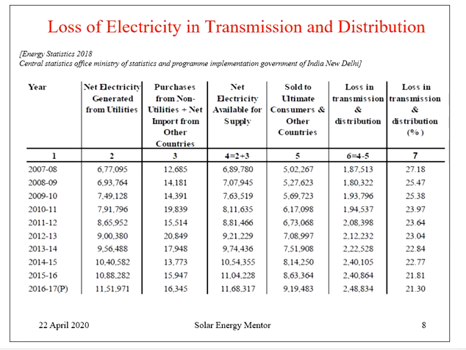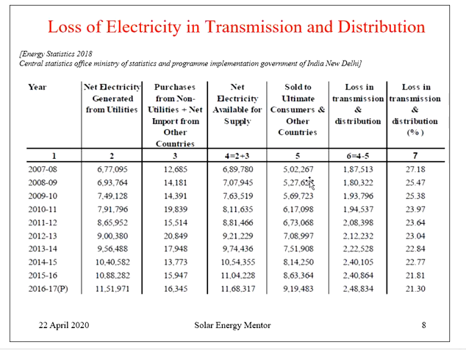Let us talk about the transmission and distribution losses in electricity. This table is obtained from the Central Statistics Office, Ministry of Statistics, from 2018 data. This column shows the year, and let us concentrate on the last column, which shows the loss in transmission and distribution in percentage.